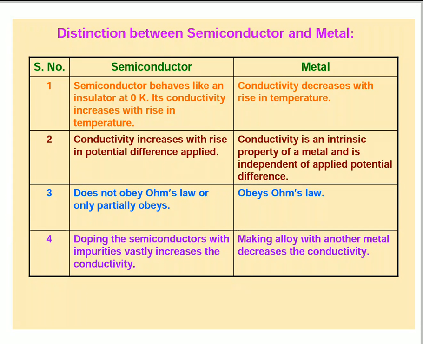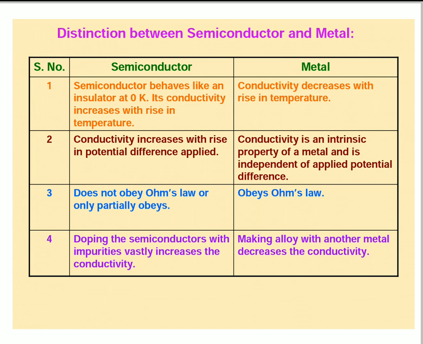So, yesterday we discussed the semiconductor chapter: introduction, energy bands in solids, types of conductors, insulators, semiconductors, intrinsic semiconductors, extrinsic semiconductors. In extrinsic semiconductors, N-type and P-type semiconductors. So these are completed.